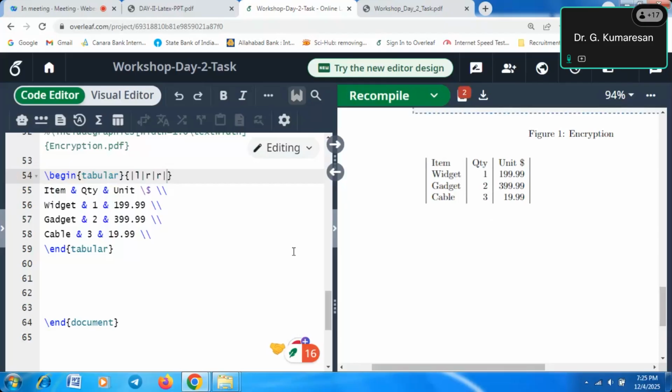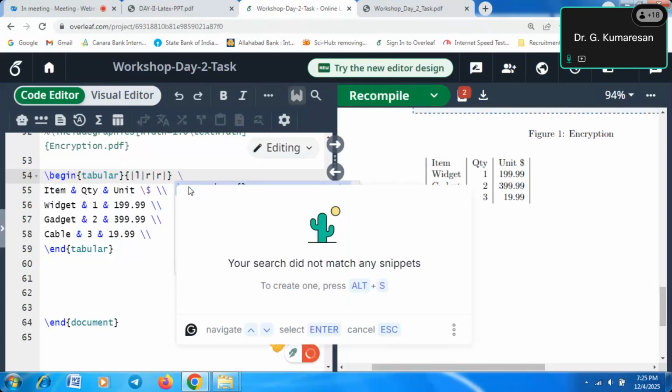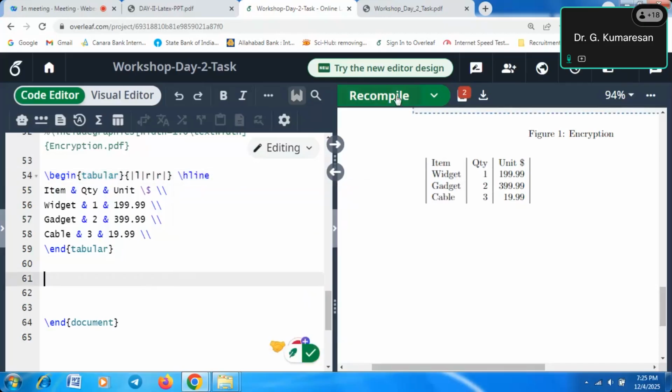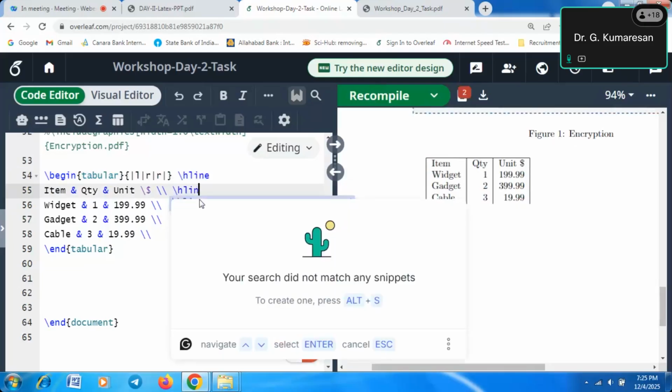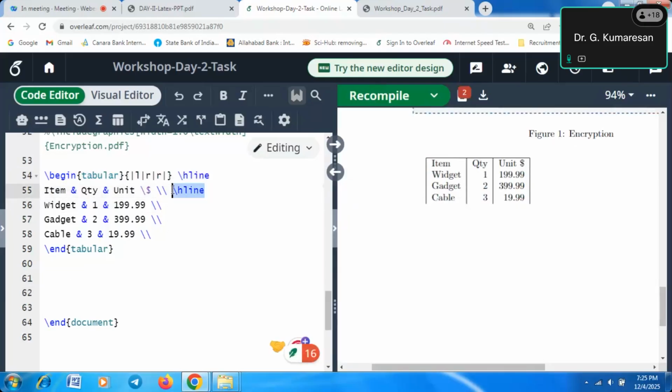Now I have to draw the horizontal line also. What is the horizontal line we have to write? You have to type hline. That is the code for drawing a horizontal line. At the top of the table, we draw the hline. In the next line also, we need to draw the horizontal line, for all the rows. Now it will look like a table.